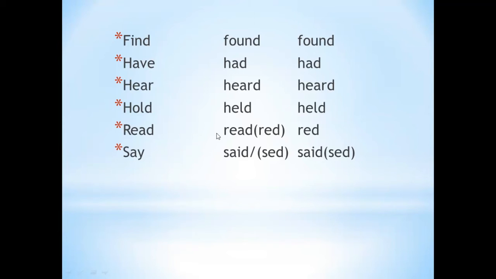Read, read. We have to pronounce the past form and past participle as "red". The spelling is R-E-A-D, but we pronounce it as "red". Read, read, read. Same with say, said. We pronounce S-A-I-D as "sed". Said, said.